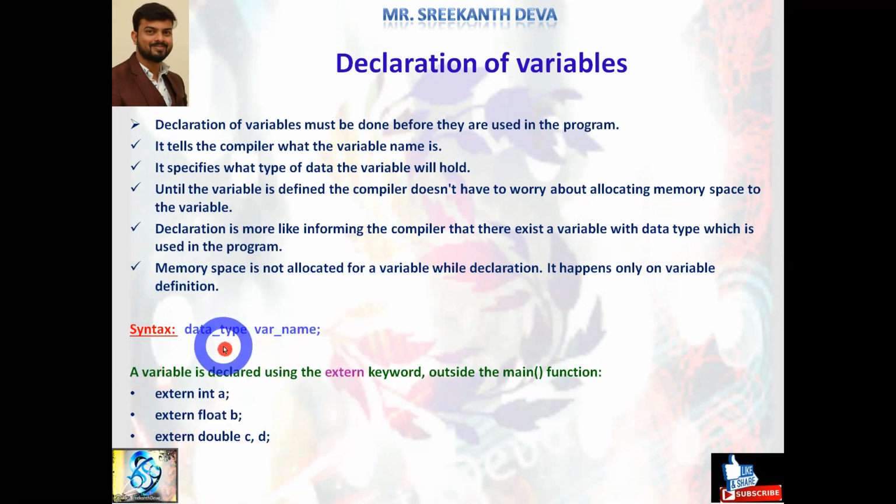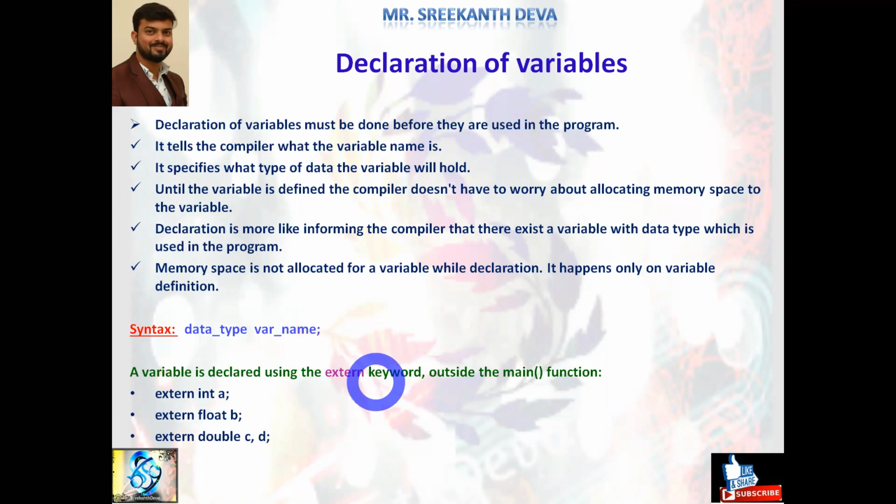Example: where are we going to declare the variables, and where are we defining and initializing them? Generally, declarations happen outside of the main function. A variable is declared using the extern keyword. Here extern is a storage class, extern is a keyword. Using extern, we can define or declare variables outside of a function.